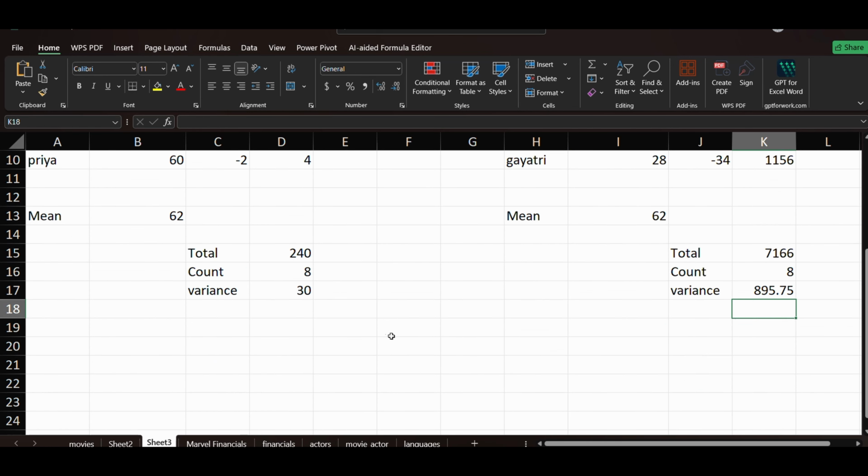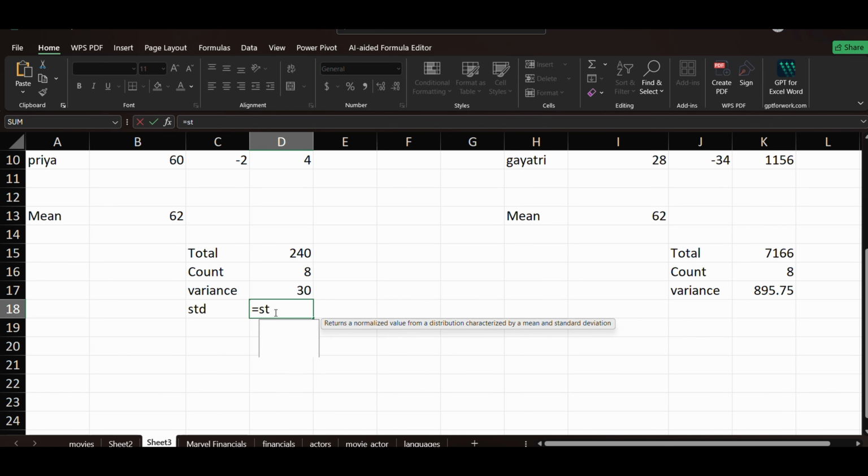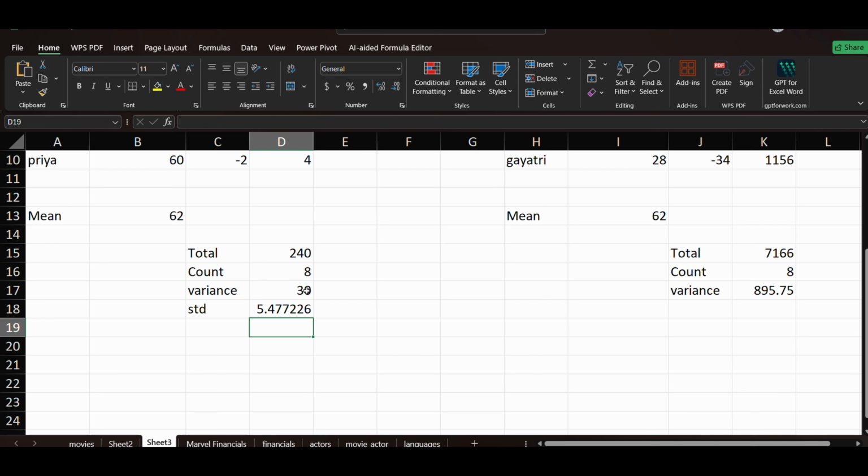Okay, now if you want the standard deviation, what you can do is equals to square root of this much.